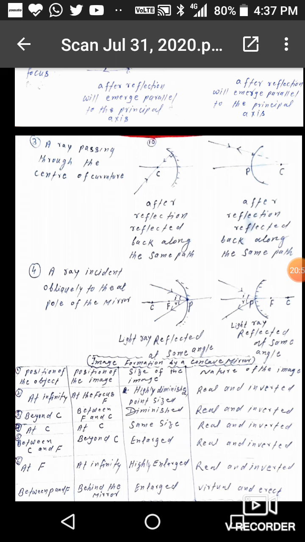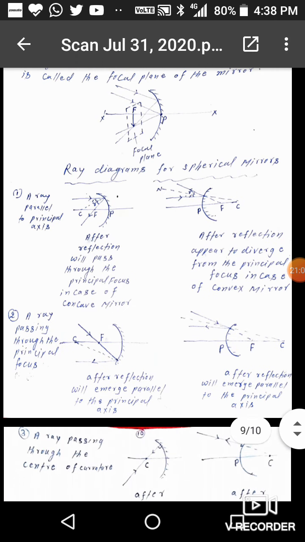And fourth, when a ray is incident at an angle i at the pole, then it will reflect at the same angle.